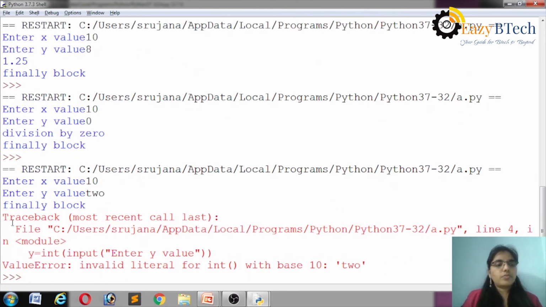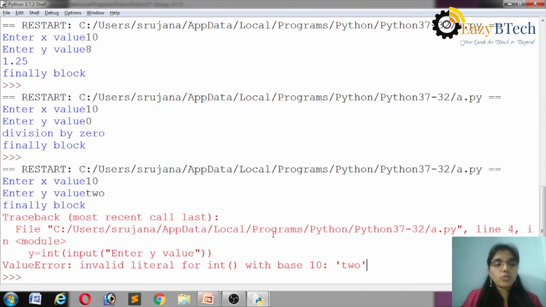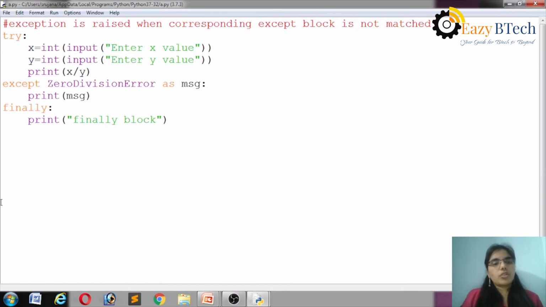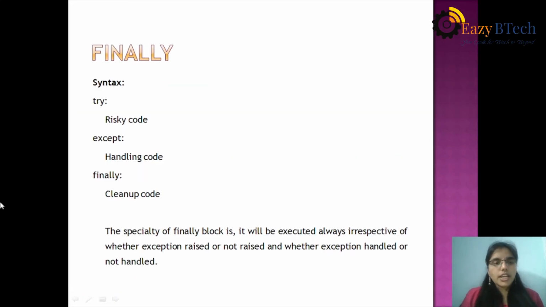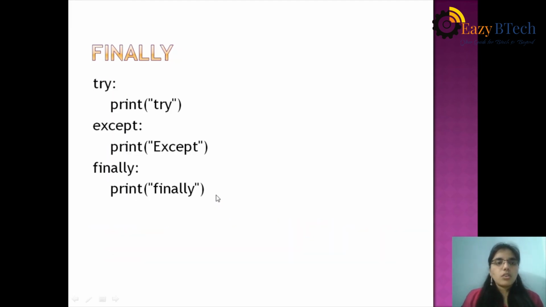The program got abnormal termination, but before that the finally block is executed. That's why we have to write cleanup code activities in the finally block. We need a place for cleanup code which should be executed always, irrespective of whether the exception is raised or not, whether it is handled or not. Such a best place is the finally block. This is about the finally block.